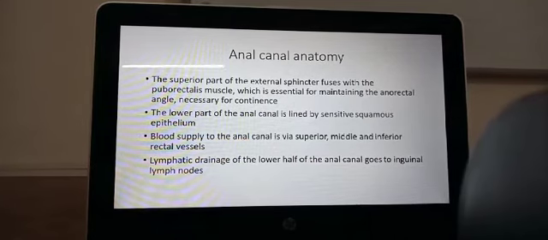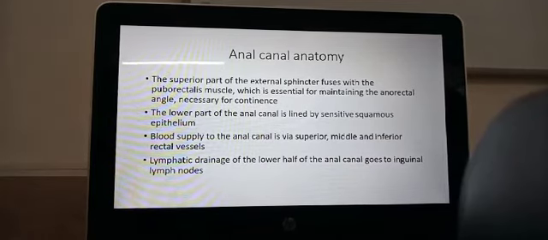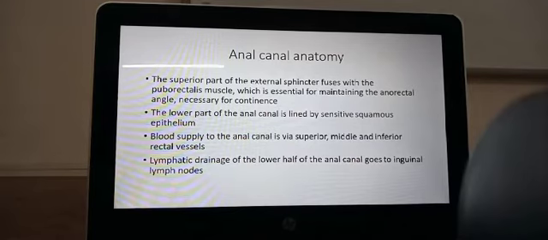Okay, blood supply of the anal canal is via the superior and the middle and inferior rectal vessels, and they all come from the internal iliac arteries. And the lymphatic drainage of the lower half of the anal canal goes into the inguinal lymph nodes. The upper part of it will go into the iliac nodes, and then all these drain into the para-aortic nodes and later into the cisterna chyli.